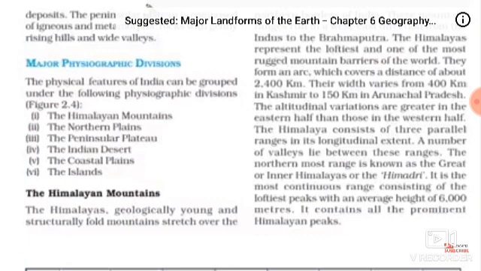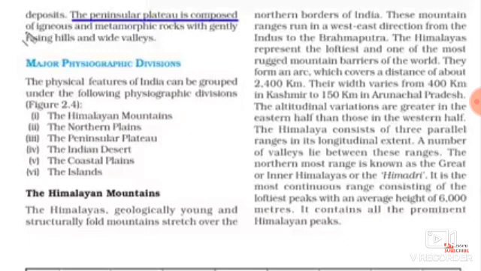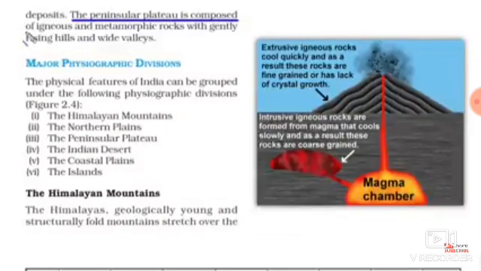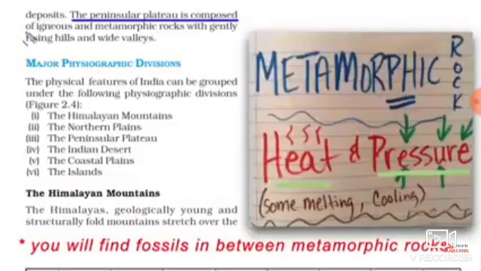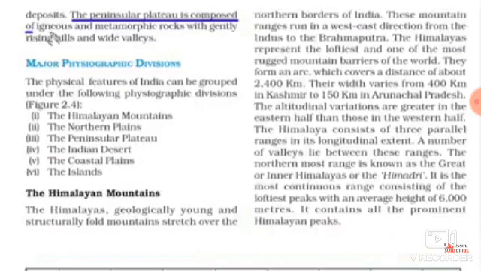But Peninsula Plateau is quite different from the northern plains. It is composed of igneous and metamorphic rocks. Igneous rocks are those rocks which are formed through the cooling and solidification of magma or lava. And metamorphic rock is a type of rock which has undergone change by extreme heat and pressure. And since Peninsula Plateau is the oldest landmass, therefore these two rocks are bound to be present there.